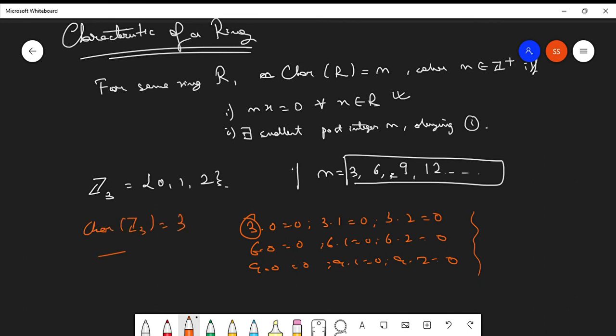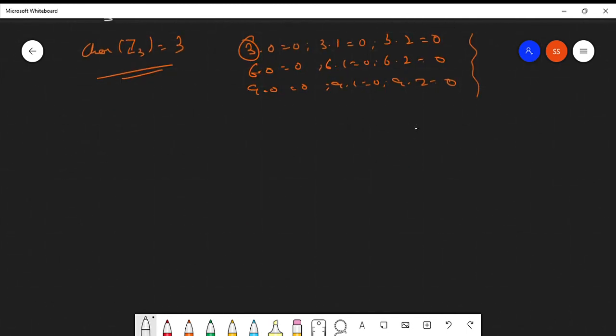Okay. So I hope the second point is clear. We have also concluded one more result from this example itself, that the characteristic of any Zn ring is n. Keep it very clear. Acha, if there exists some ring which has no characteristic, then what can we say?